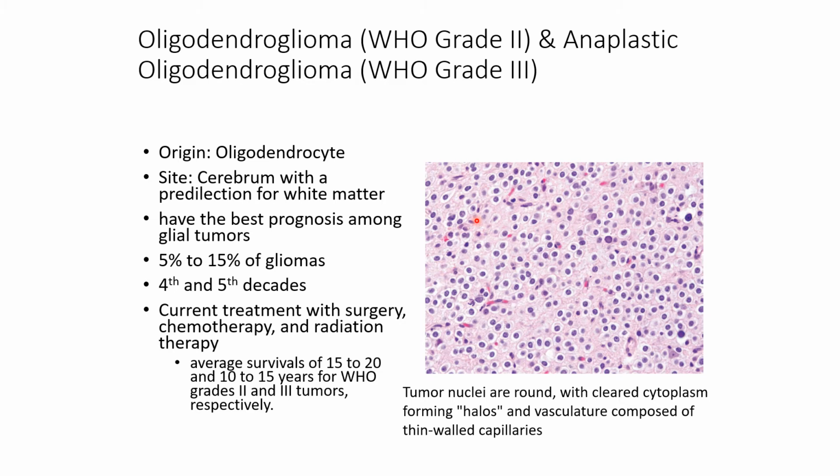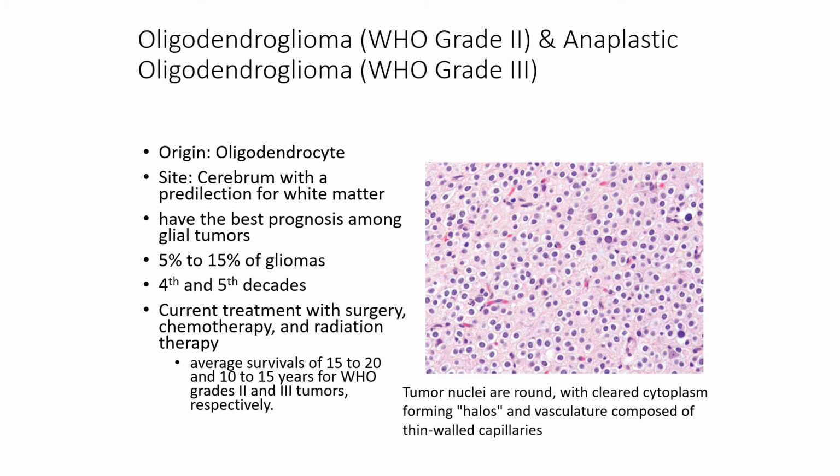They affect the 4th to 5th decades of life, and the current treatment with surgery, chemotherapy, and radiation therapy gives an average survival of 15 to 20 years for grade 2 tumors. So this is what we'll see under the microscope, these tumor cells with cleared cytoplasm, and they have these halo-like features.